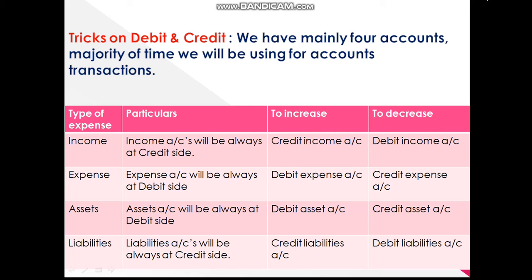To increase, for income account you have to credit, for expense you have to debit, for asset account you have to debit, for liability you have to credit. To decrease, you have to do the opposite. For income account you have to debit, for expense account you have to credit, for asset account you have to credit, for liability account you have to debit. These are the things we have to keep in mind while accounting any transaction. Hope this will help you.